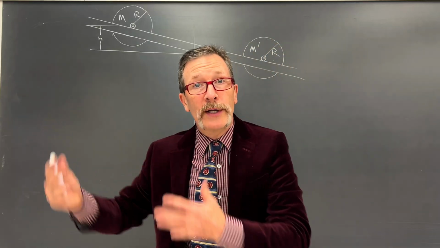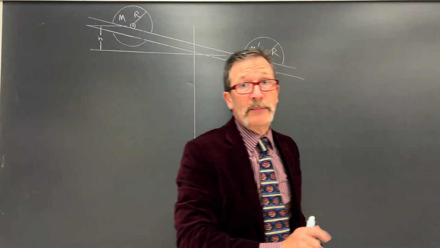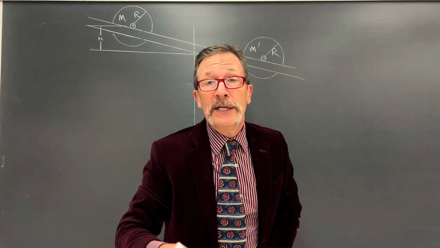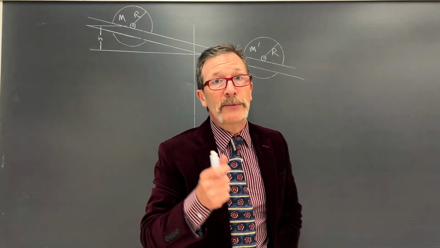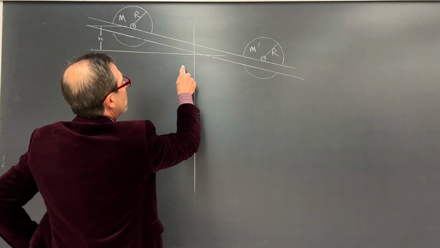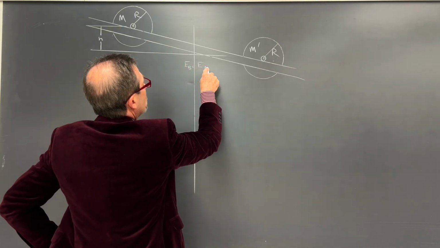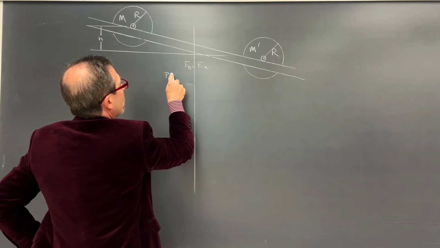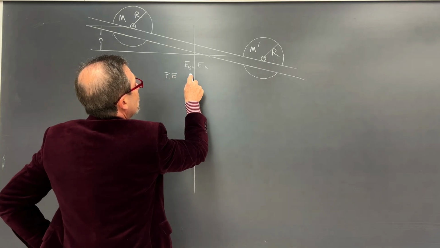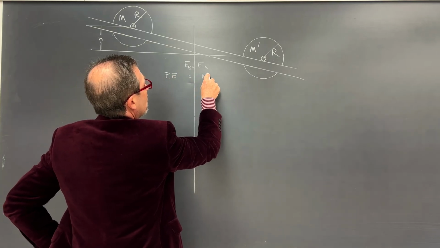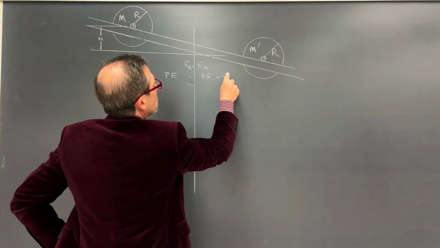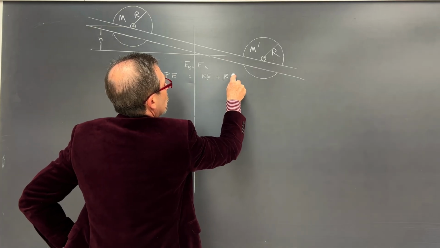So we have potential energy. It's going to be going somewhere at the bottom, and it's also going to be rotating. So we have both kinetic energy and rotational energy. Let me put those in right now. Energy before equals our energy after, and we're going to end up having potential energy equaling our kinetic energy plus our rotational energy.